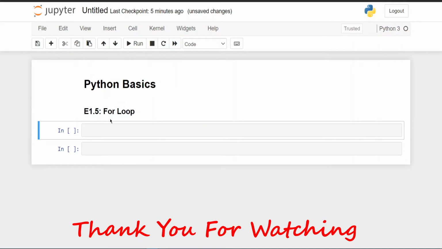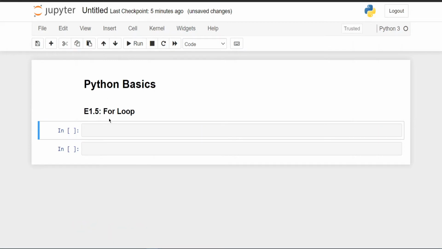So today we'll be learning about loops. Yes, finally it's loops, and today we'll be learning about the for loop.